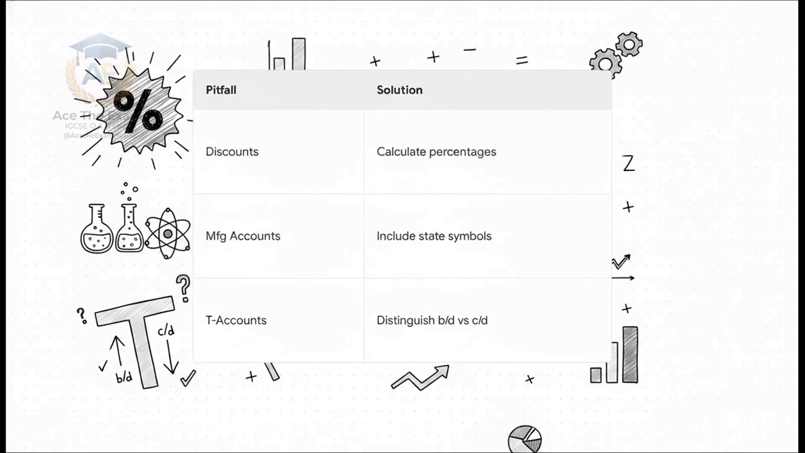Lean in closely for this one. These are the specific mathematical traps that will derail your trial balance if you aren't paying strict attention. Miscalculating trade versus cash discounts? Classic error. In manufacturing accounts, forgetting your vital stage symbols is an incredibly easy way to bleed marks.